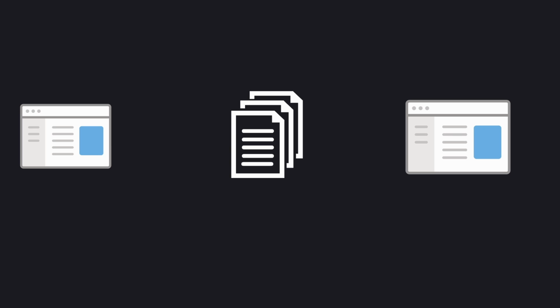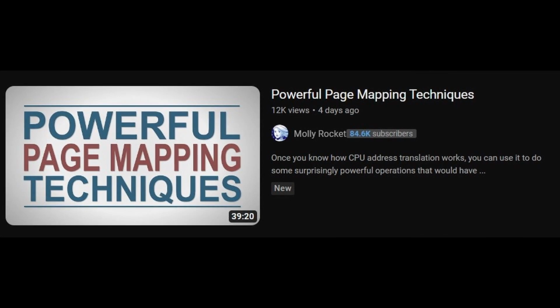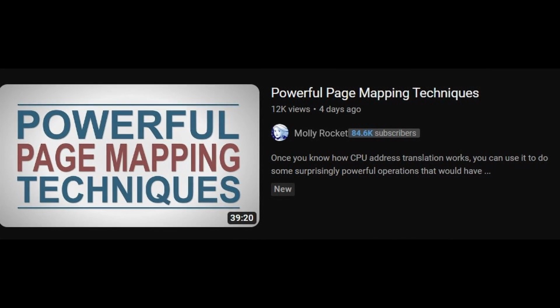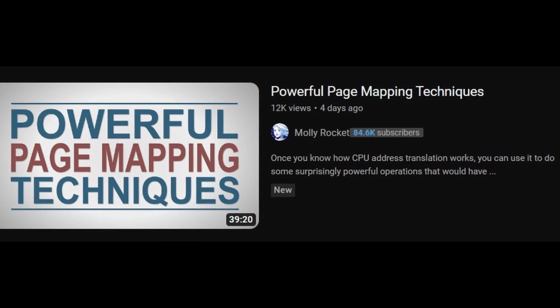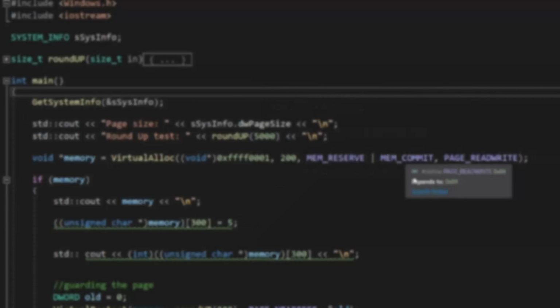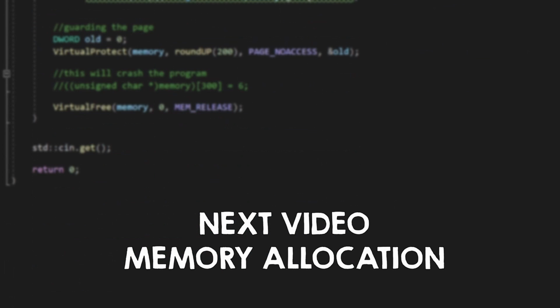The homework for this video is to make two programs that communicate with each other using this mechanism. You could use two files for this purpose. Don't forget to take into consideration that program 1 might read the content from program 2 before program 2 finishes writing all the content. I will also mention that the guy who made the Handmade Hero series just released an interesting video on this topic, so you might want to check it out. But now, let's learn some more about pages in the next video where we will be allocating memory.